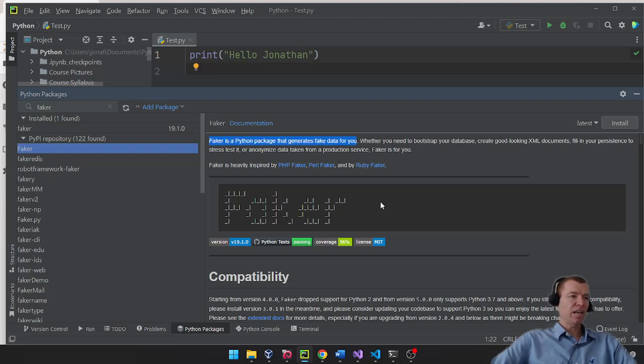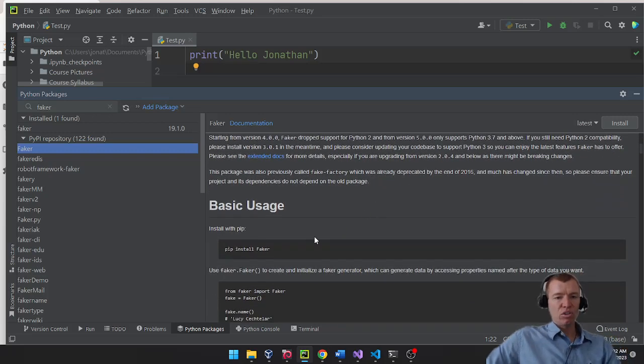Now I use this all the time when I'm writing applications just to get dummy data. I don't want to work with real operational data, users, actual birthdays and addresses and things like that. I want to work with fake data when I'm developing, get all the bugs worked out, and then when I move it over to production, that's when I will use the real data. That way your software developers don't have to worry about accidentally seeing employee and customer information that you don't want them to be able to see. With Faker, we can just use fake data.